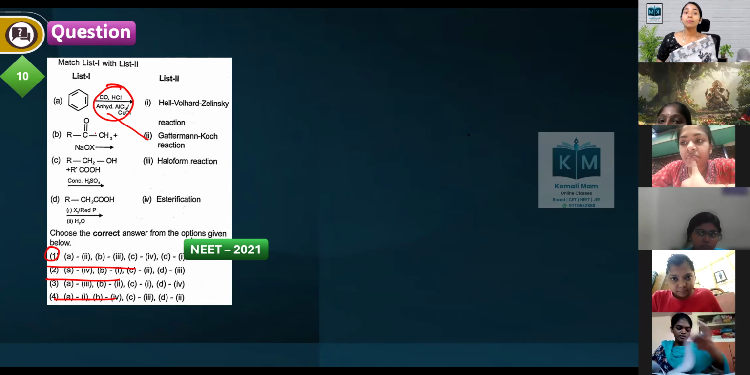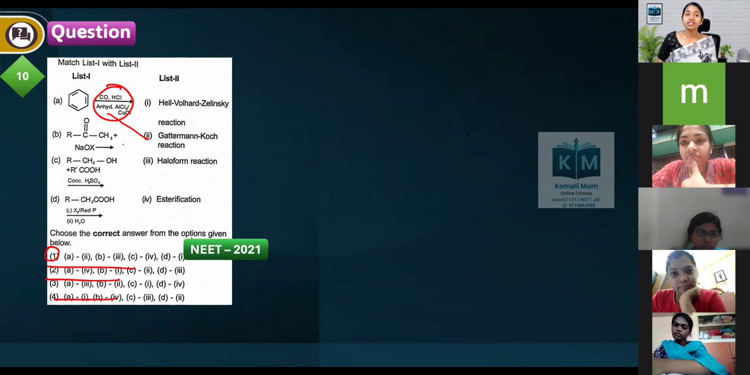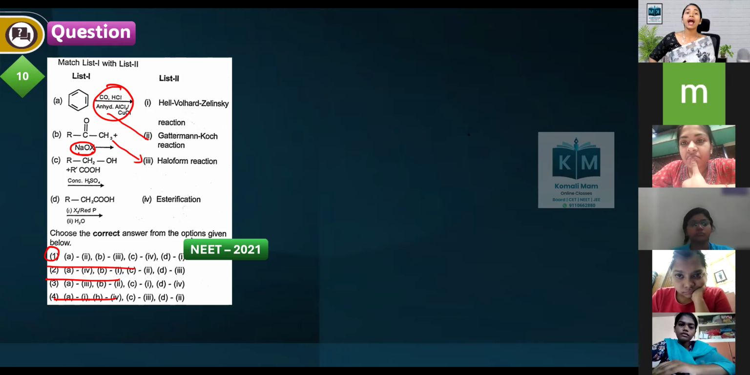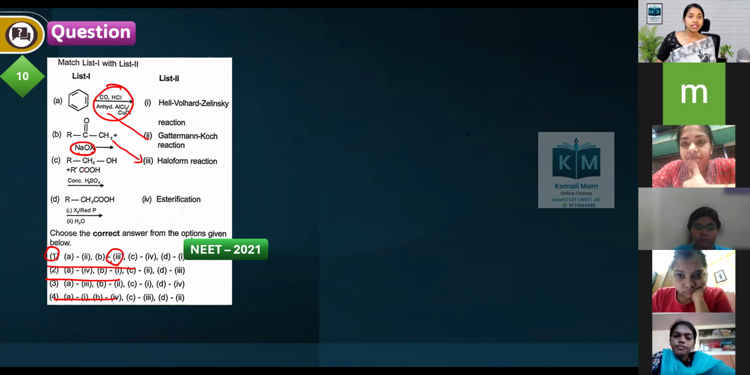Next one. C double bond O with CH3 and NaOH. This is called the haloform reaction. NaOH plus X2 is the reagent. Sodium hypohalite is the reagent. Haloform reaction. Next, that is option 3. Next one is esterification. Acid reacts with alcohol. From the acid, you have to remove OH. From the alcohol, you have to remove H. Then that is called an esterification reaction, 4.